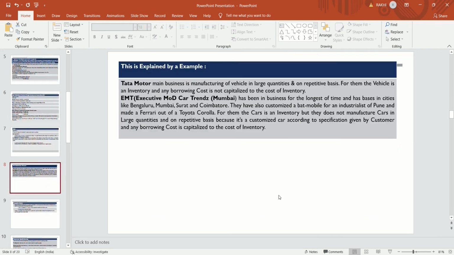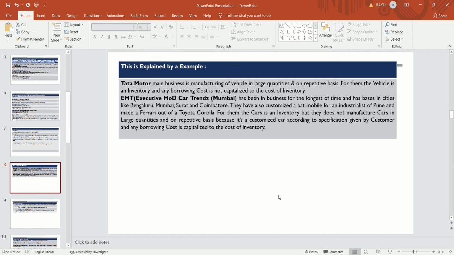But suppose there is EMT, Executive Mod Car Range, Mumbai, which has been in business for a long time and is based in cities like Bangalore, Mumbai, Surat and Coimbatore.